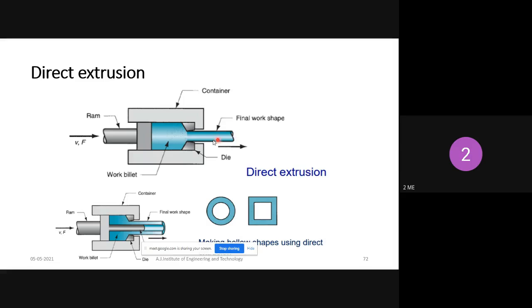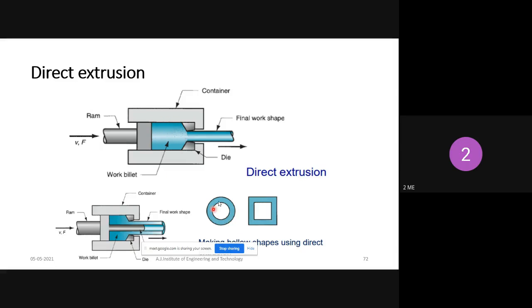Then the metal will be squeezed outside from this gap, and you will get the required final shape of the workpiece. That is called the direct extrusion process.